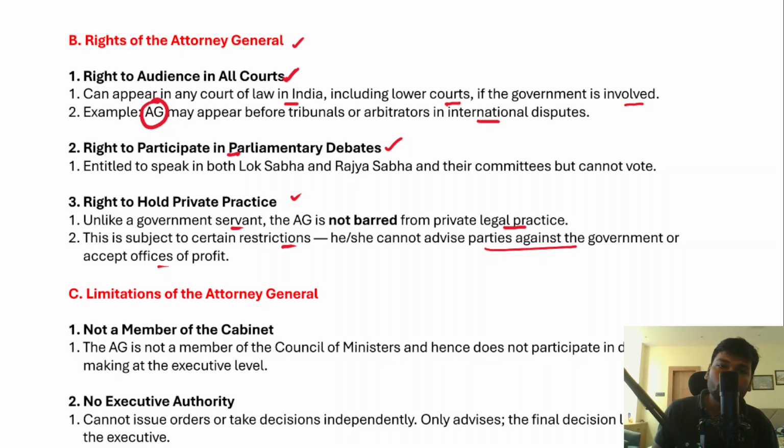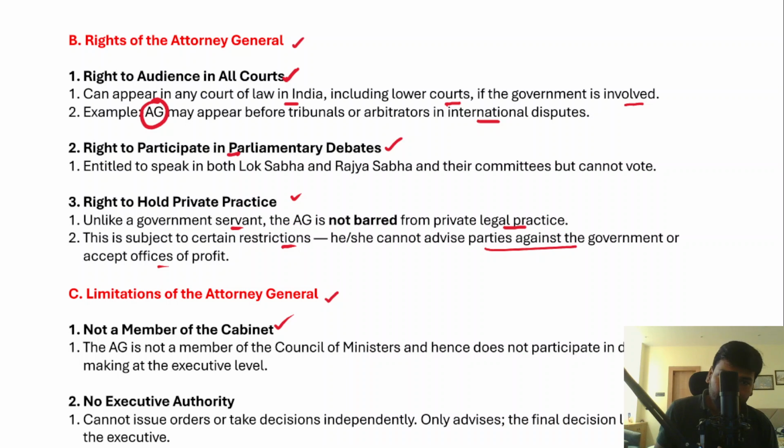And then we need to talk about the limitations of the Attorney General of India. As a constitutional office, it also has certain limitations. The first limitation is that he is not a member of the cabinet. That is something we should understand. Within the Council of Ministers, there are some ministers who are called the cabinet, along with the Prime Minister. However, the office of the Attorney General is not part of the Union Cabinet.